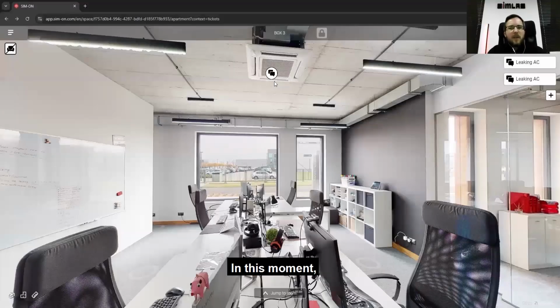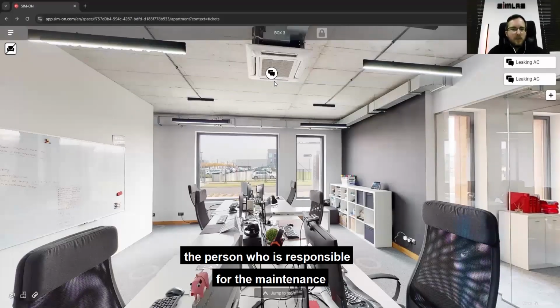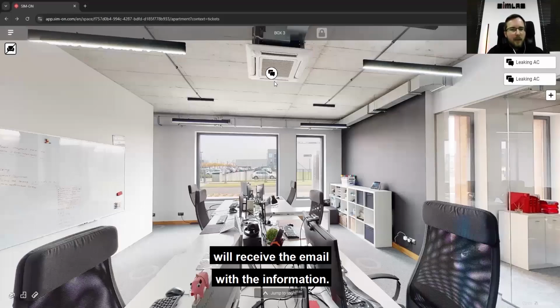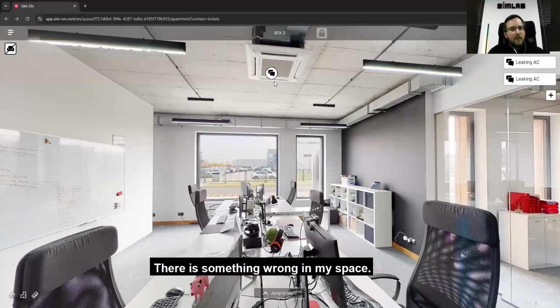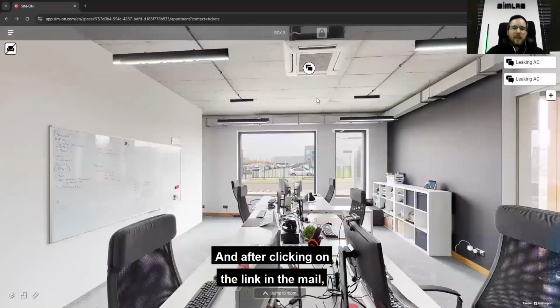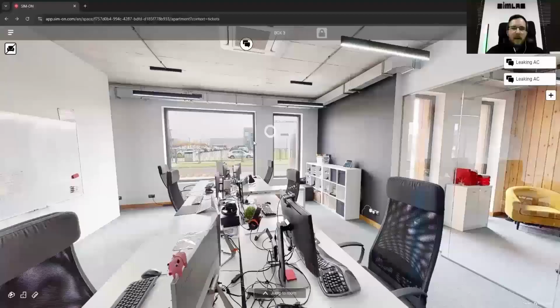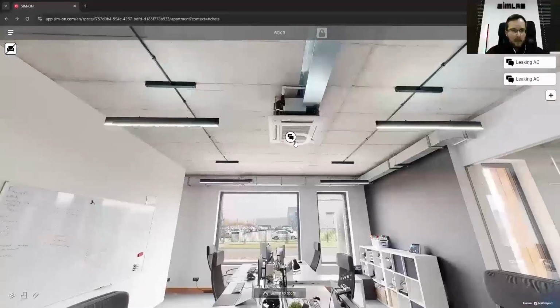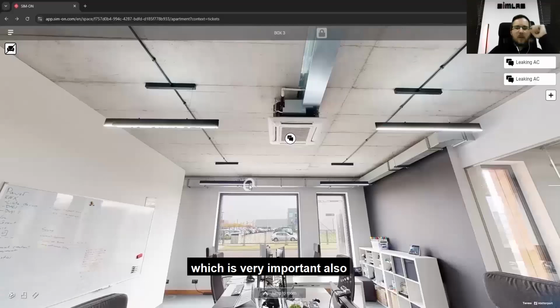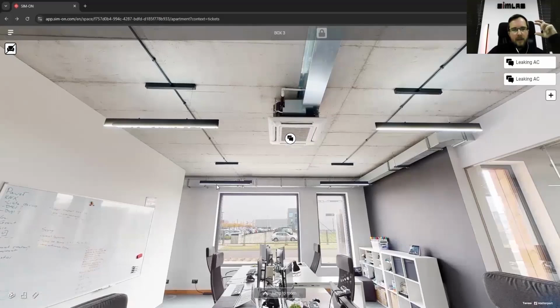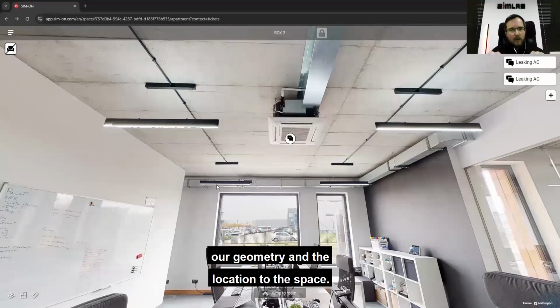At this moment, the person who is responsible for the maintenance, the stakeholder I put there, will receive the email with the information: hello, there is something wrong in my space. And after clicking on the link in the mail, they are automatically connected to the ticket, which is very important also because the ticket and the issue is related to our geometry and the location in the space.